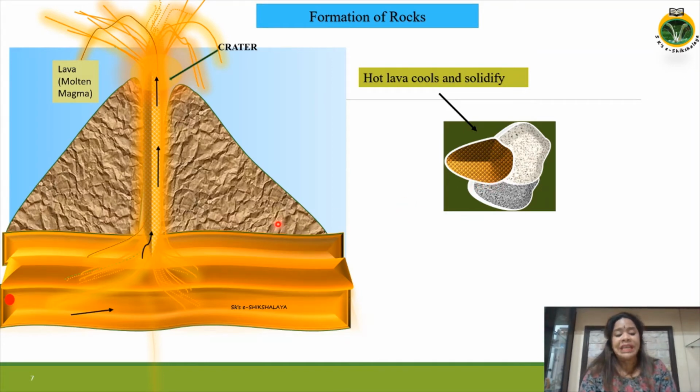Now let's see the red ball. Imagine it's lava, and let's see how this lava comes out. The molten lava will gradually move up through the fault lines and come out from the crater.